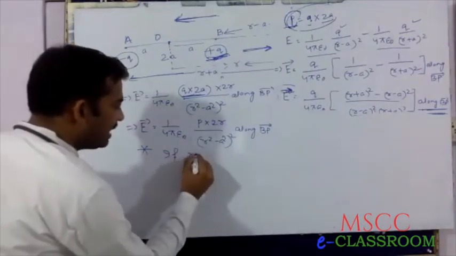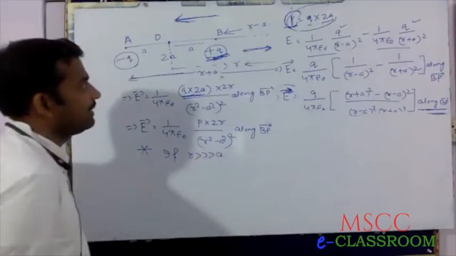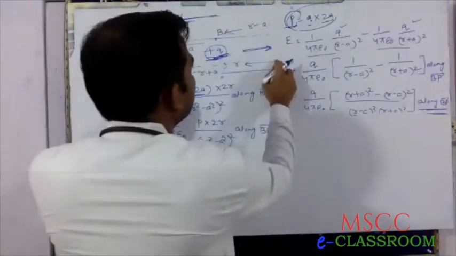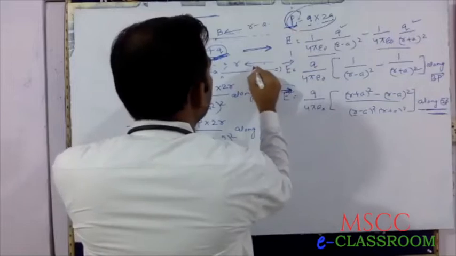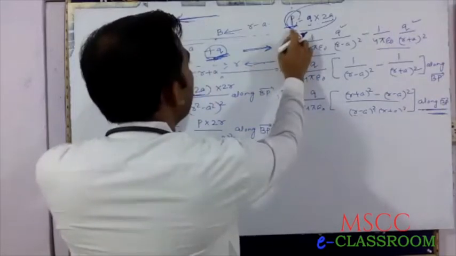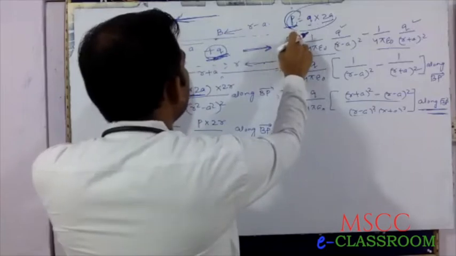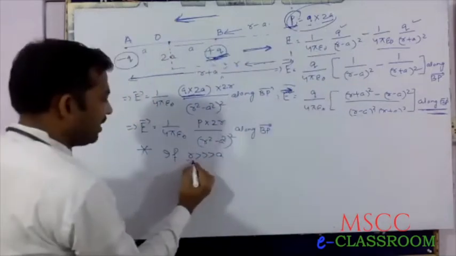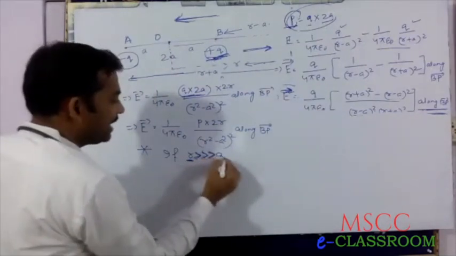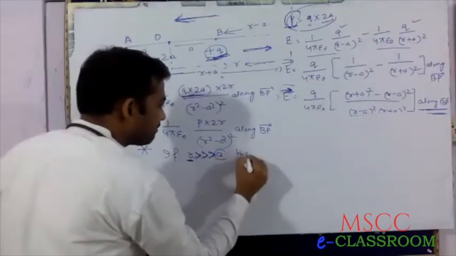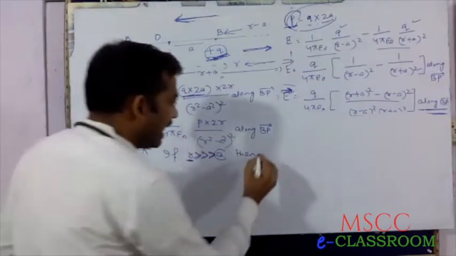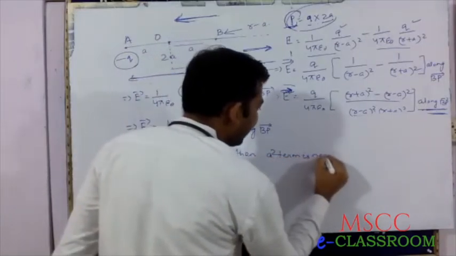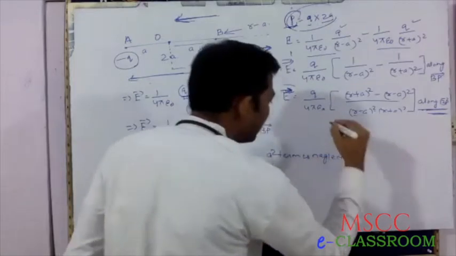If R is very much greater than A, look at this diagram, this distance OP is R. If R is very much greater than A, then the A square term is neglected.